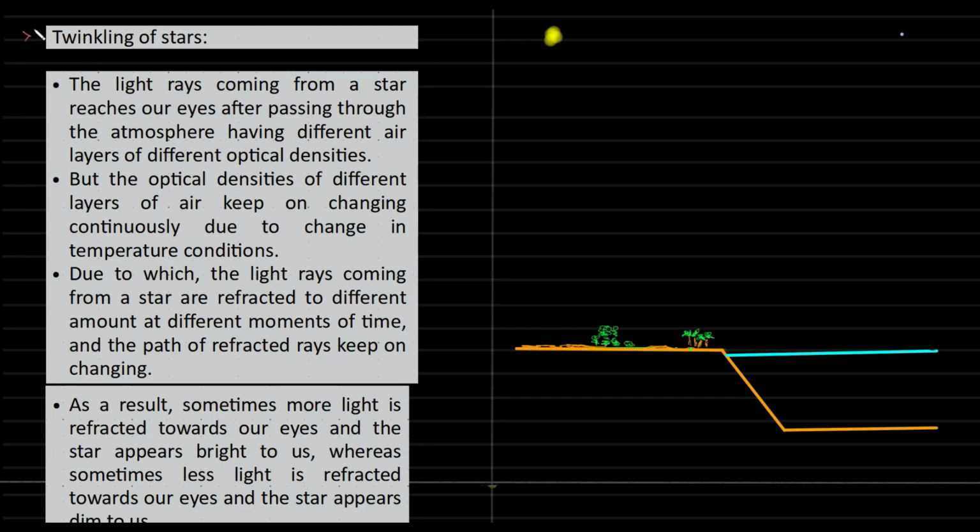Why do stars twinkle? Single word answer, atmospheric refraction. So this is Earth, surface of the Earth, ocean. So we have atmosphere. I can divide it into layers.